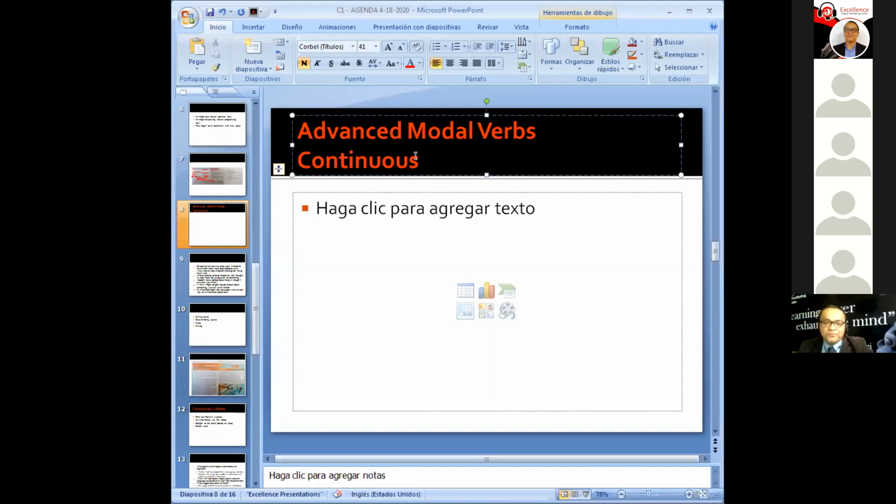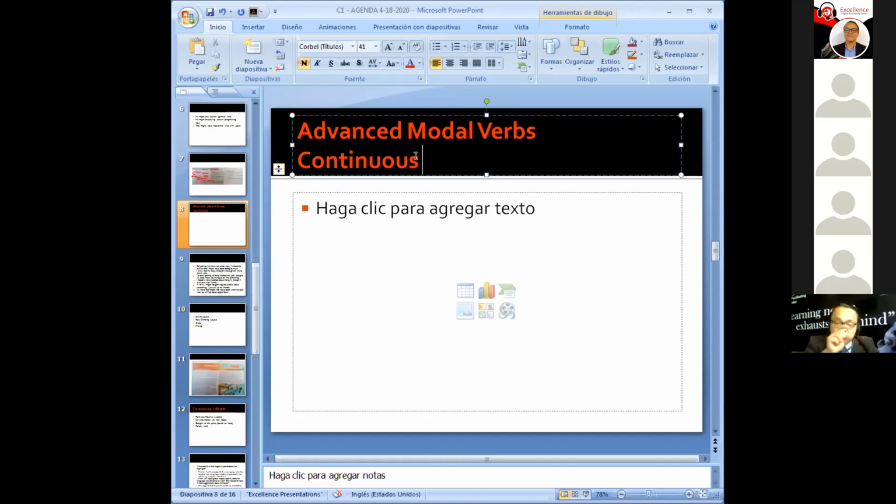Okay, here's a tip for you. When you use advanced modal verbs in a continuous form, the idea that you're conveying is that the action is happening right now. You understand? So for instance, right now Lester is not connected. Let's think about why. Because he's taking calls. But let's use a modal verb. He must be taking calls. He could be taking calls. He might be taking calls. Exactly.